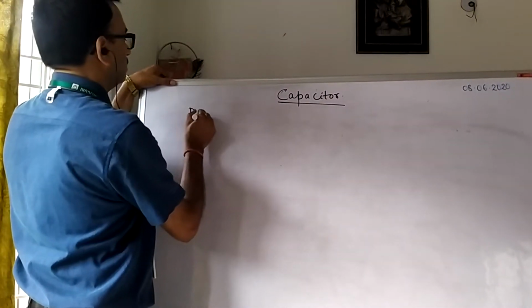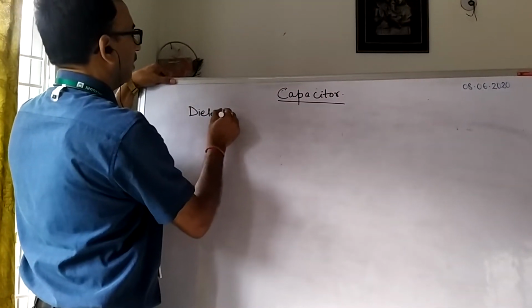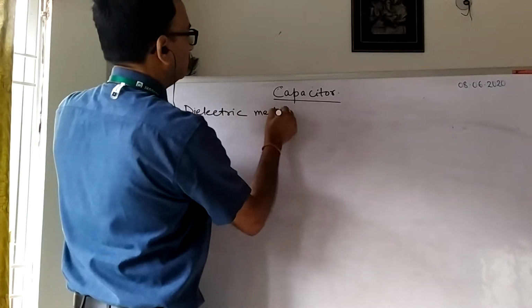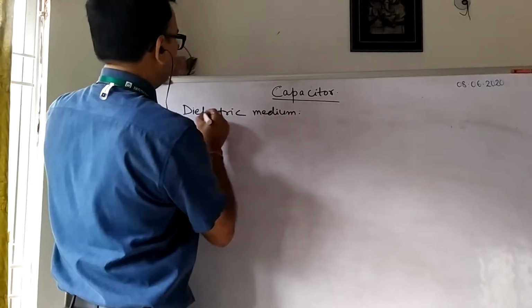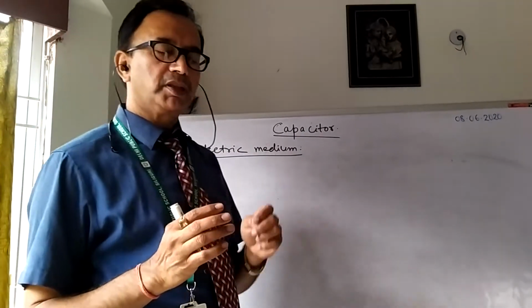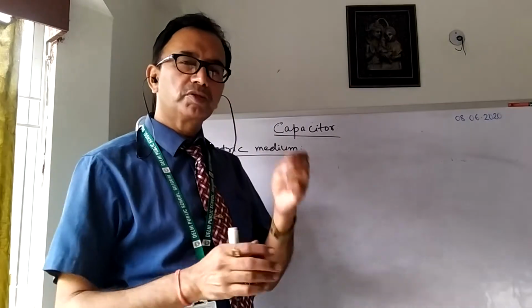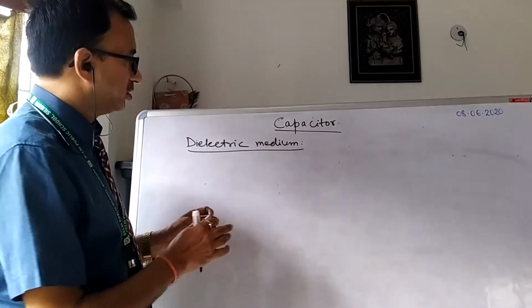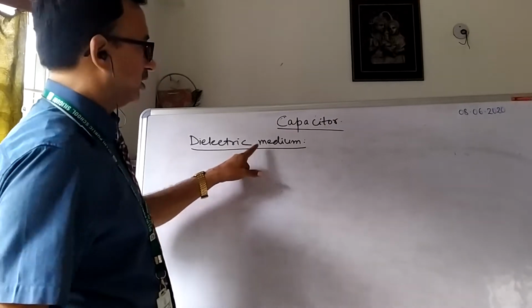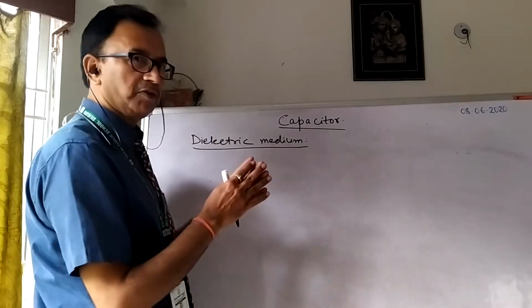Now, what is a dielectric medium? A dielectric medium is a medium which does not permit the electric field lines to easily pass through it. That is, it does not permit the charges to move easily through the space. Within this dielectric medium, there will be two types.